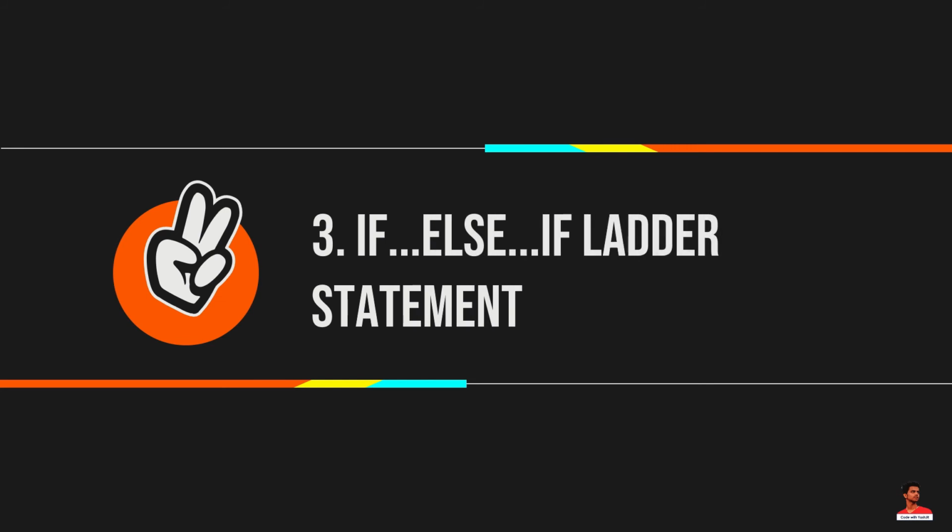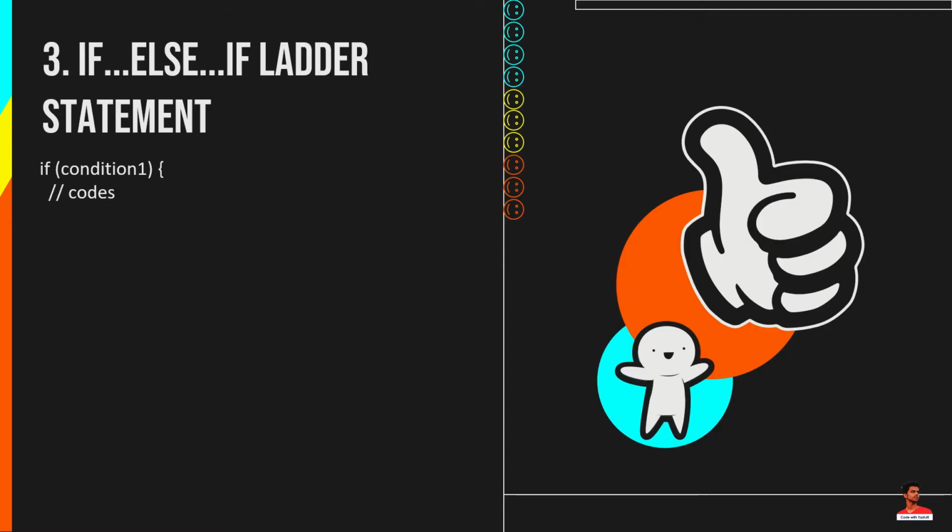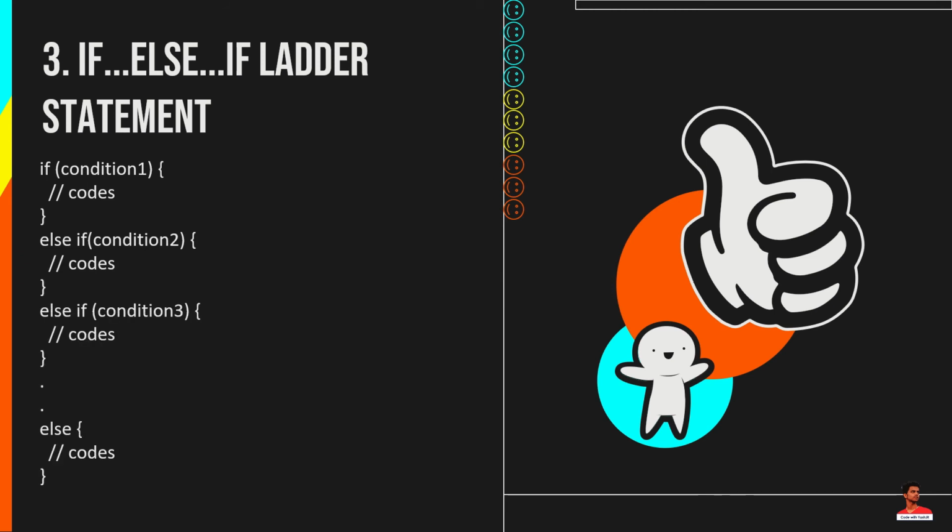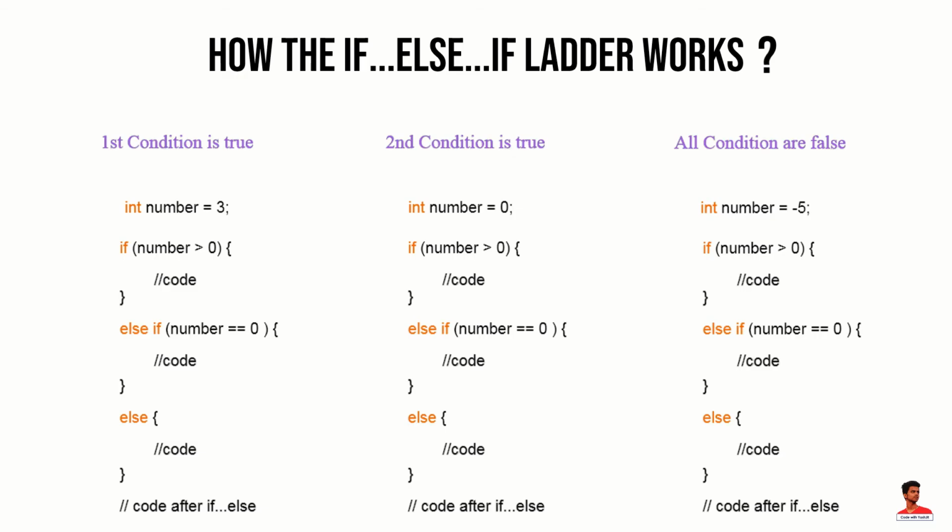In Java, we have an if-else if ladder that can be used to execute one block of code among multiple other blocks. The syntax of if-else if statement is: here, if statements are executed from top towards the bottom. When the test condition is true, code inside the body of if block is executed and program control jumps outside the if-else if ladder. If all test expressions are false, codes inside the body of else are executed.